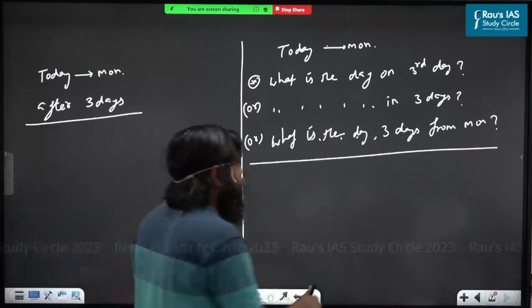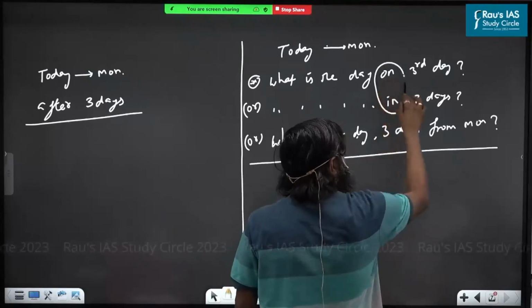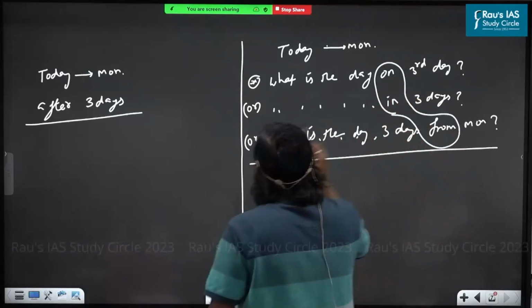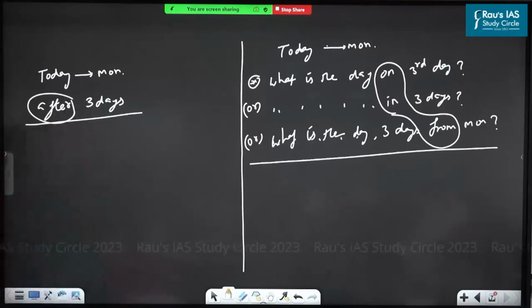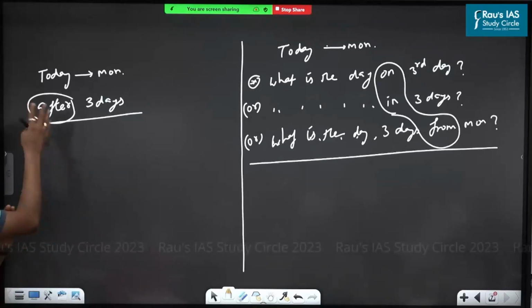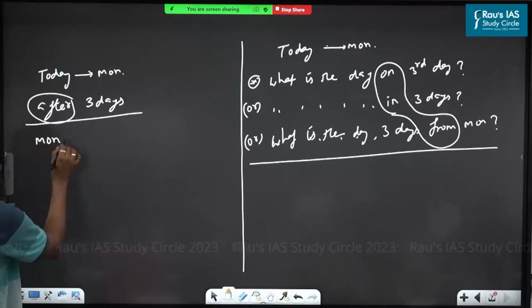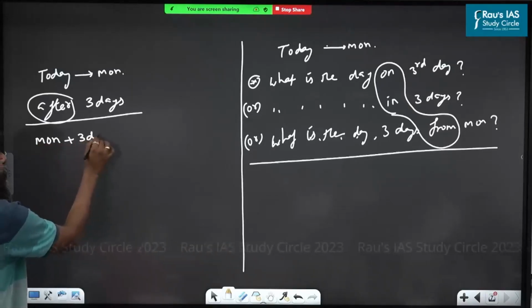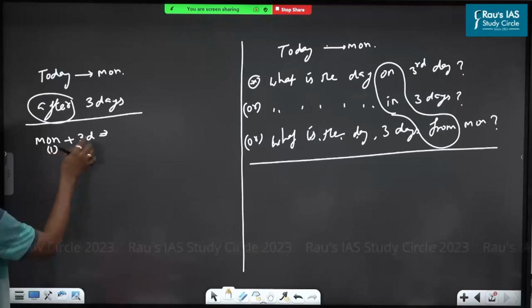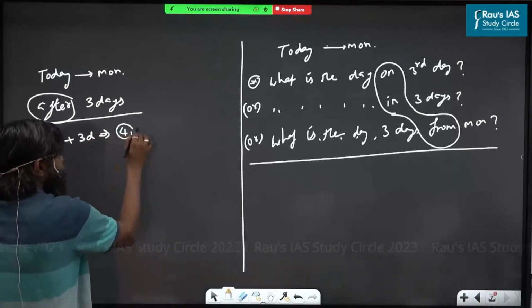This time UPSC uses the wording like this. Wording is very, very important. What is the meaning of after 3 days? Starting day not allowed. That means directly you can write Monday plus 3 days. Monday means 1. 1 plus 3, how much? 4. 4 means what is the day?